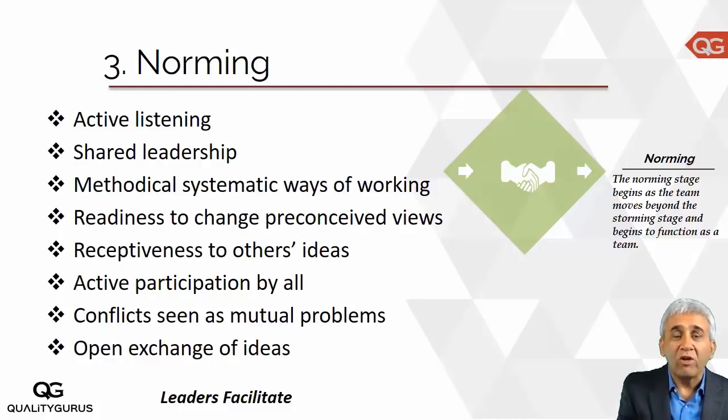So that was the stage number 3, which is norming, and the role of leader at this time is to facilitate the team, facilitate to help them take their own decisions. So the team takes decision at this time and the leader just helps them in taking those decisions.